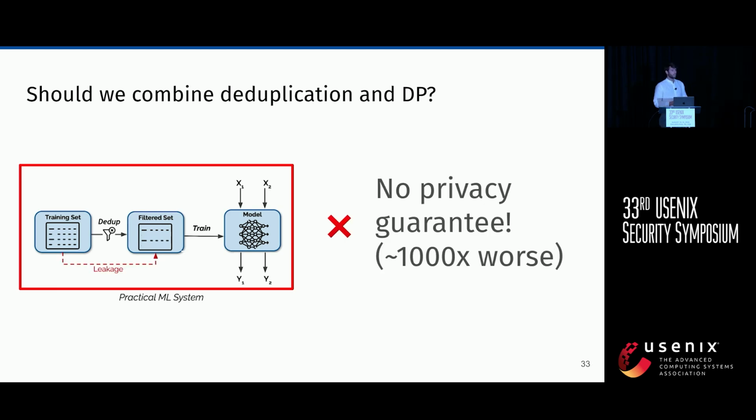Because using the duplication actually violates some of the assumptions that are necessary for differential privacy. And so we show that the attack has a performance against what should be the differentially private model that shows that the privacy guarantees are actually at least 1,000 times worse. We really show that even if we have something that we believe gives privacy guarantees, and we are sure we're definitely okay with this, we still need to be careful with how we combine it.